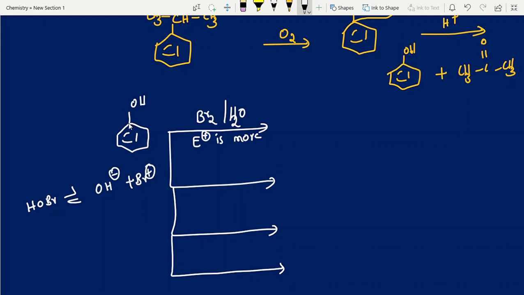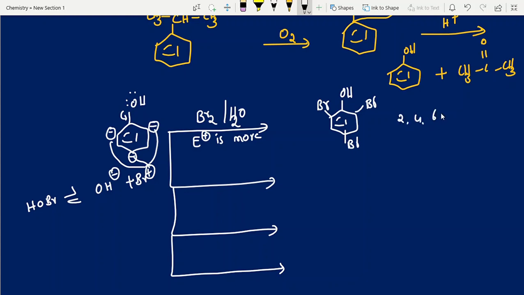Phenol is a strong activator. I have also uploaded videos on ring activators, OP directors and meta directors. Phenol is an OP director because it has a lone pair of electrons. Aniline and phenol, in second year chapters, are strong OP directors. So it can take 3 ring activators at a time. Because of the increased electron density on ortho and para positions, bromine will go to 3 positions. So this is your answer, if you take bromine water, students; a normal non-polar solvent is different. This is 2,4,6-tribromophenol.